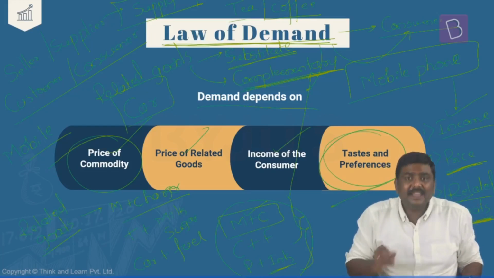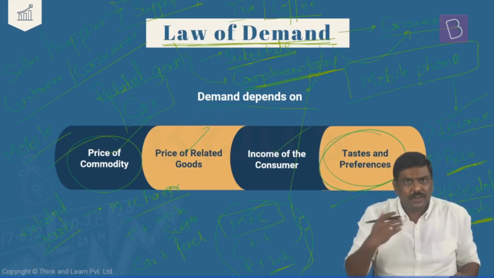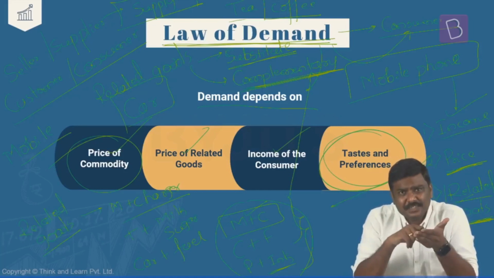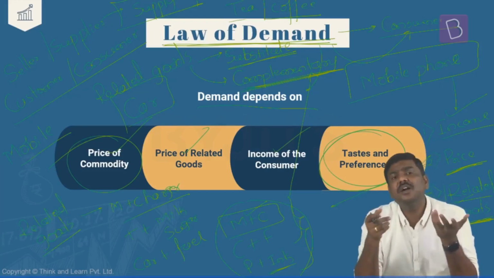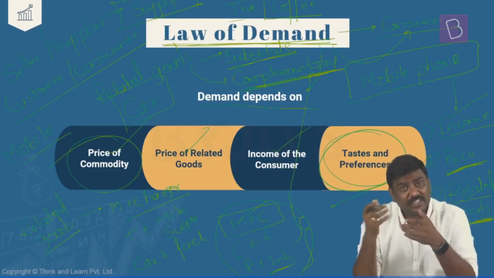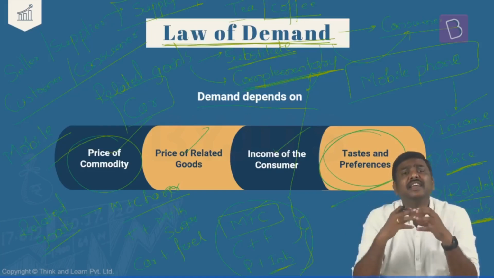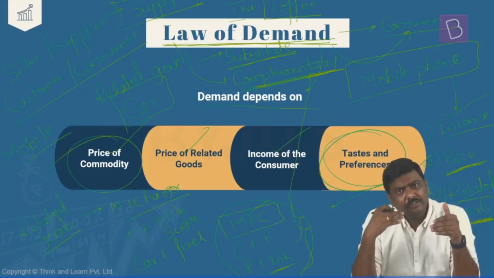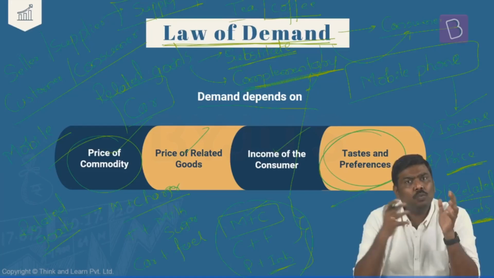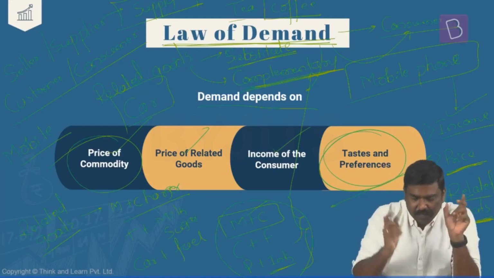And finally, the taste and preference of the consumer. The taste as well as the preference. For example, would I want to purchase a mobile phone with tactile keys, that is physical keys, or a smartphone? Would I want a mobile phone with 3G, 4G or 5G capability? Would I want a mobile phone which has an expandable memory? All of these tastes or preferences will definitely have an impact on what kind of mobile phone I'm going to purchase in the market. So understand the logic here.